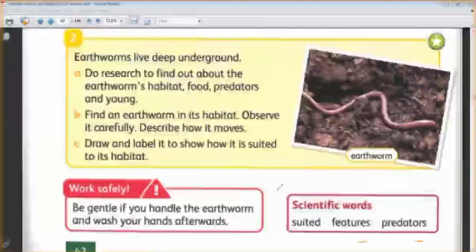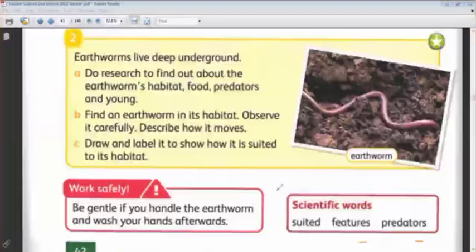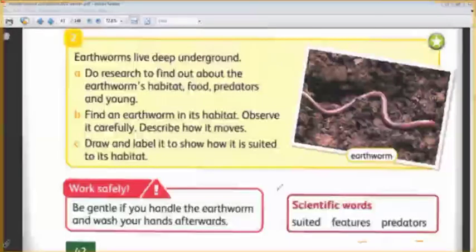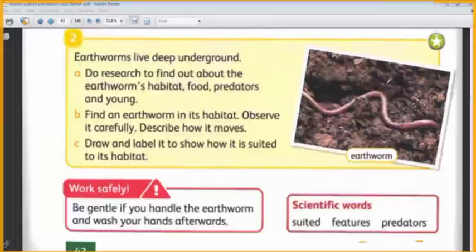What are the conditions of this soil? The soil is dark, is moist, and usually cooler than the surface. Usually the soil is cooler than the surface. So the habitat of the earthworm is inside the soil.